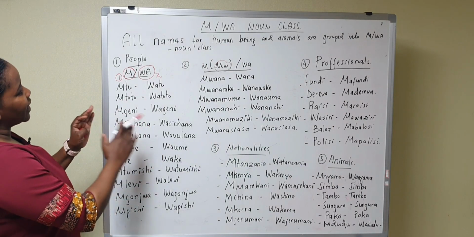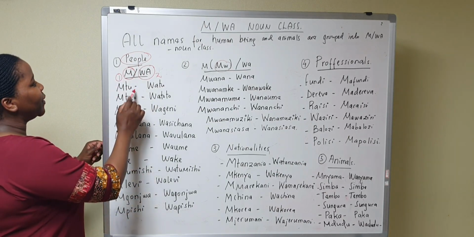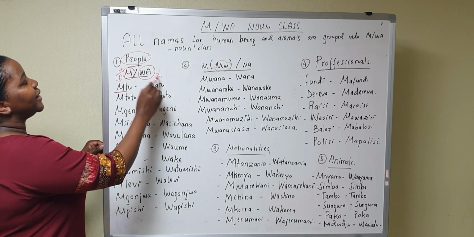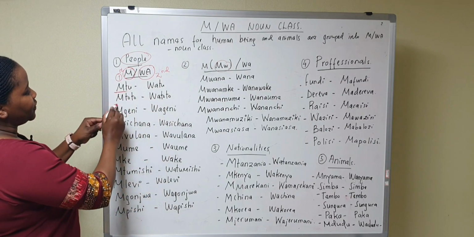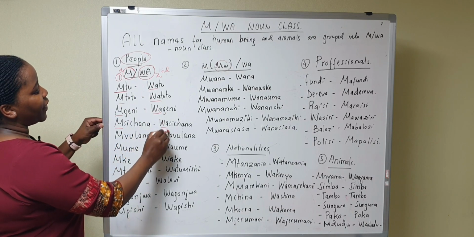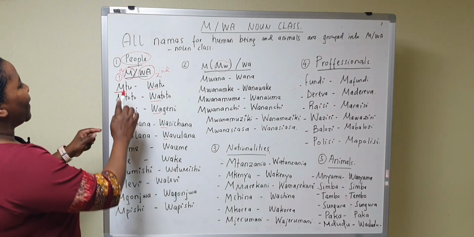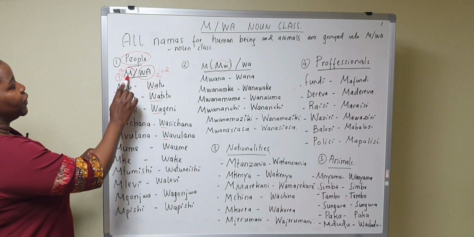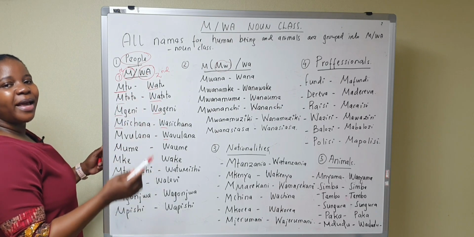So the first class is for names for the people. It stands for the singular, and wa stands for the plural. Okay, so let's get started. So the first name is mtu. In plural, we say watu.